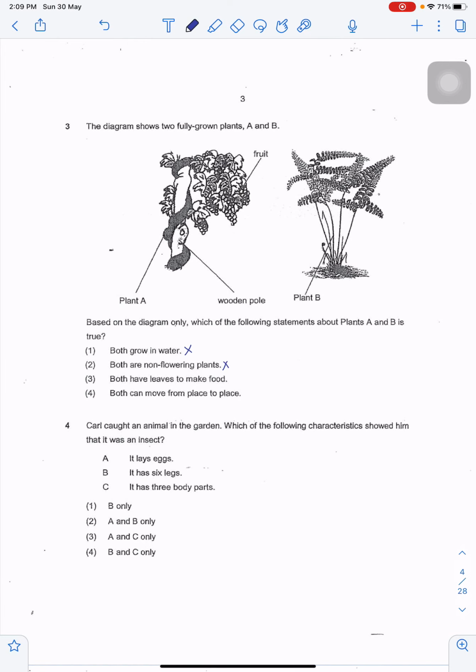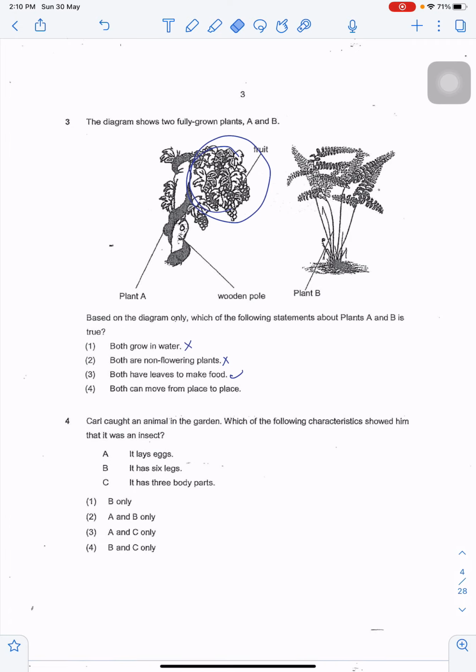For a plant to have fruit, it needs to be a flowering plant, and plant A has fruit. So plant A is actually a flowering plant, which makes option 2 wrong. Both have leaves to make food. Now that is absolutely true. Both can move from place to place. Unfortunately, plants are not able to move from place to place by themselves.